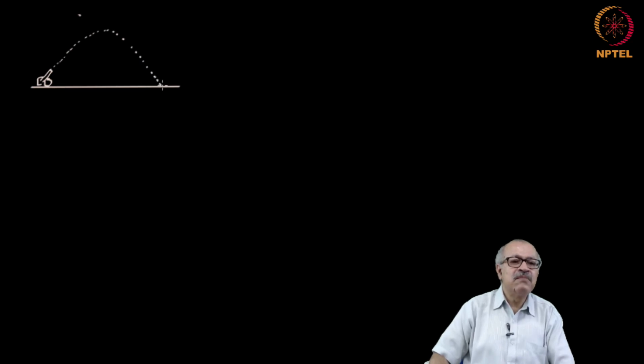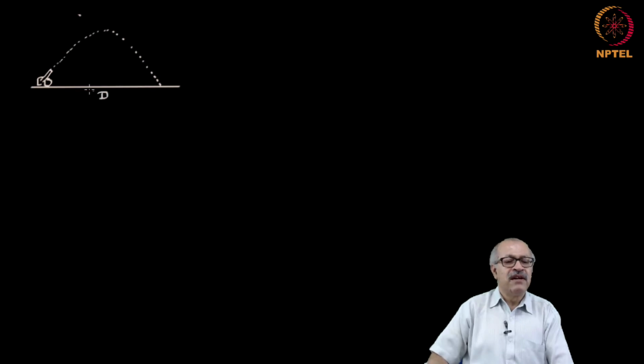And we know that the path is a parabolic path. But suppose you do not know this, suppose you do not know Newton's laws and you are trying to figure out the distance d, how far it will actually travel.